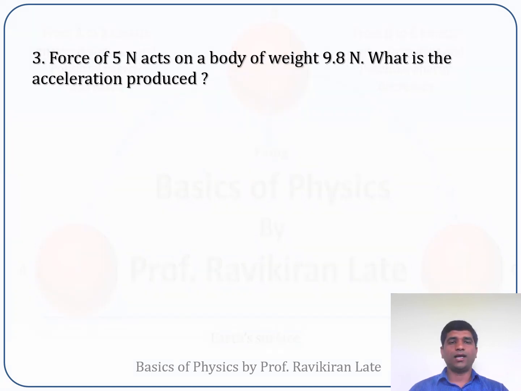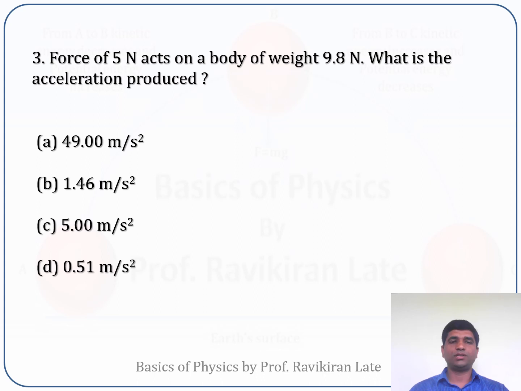Next question is, a force of 5 Newton acts on a body of weight 9.8 Newton. What is the acceleration produced? The four options are given. In this numerical, we will try to calculate the acceleration produced. For that, first of all, we'll write down the given data. The force which is given is 5 Newton. Weight of the body is given as 9.8 Newton, and the acceleration produced we have to calculate.